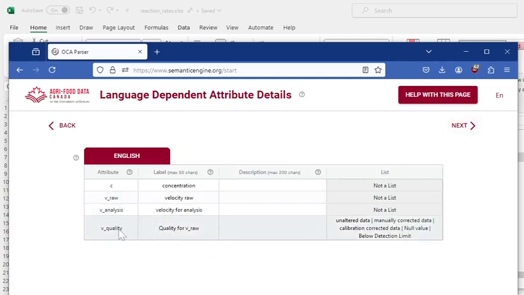So, for example, for the attribute v_quality, I can give it a label that's a bit more human readable. I can provide a description after, and here is the list, which you can of course extend upon when you need to, as you have other quality comments that you want to use. You can even save that quality table, add to it, and reuse it in all of your other data sets.